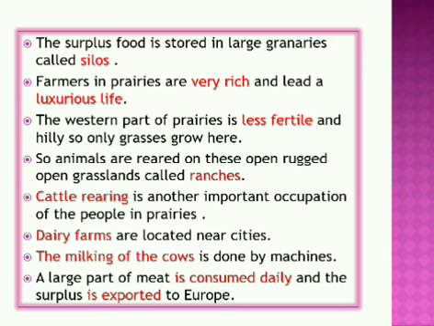A large part of meat is consumed daily and the surplus is exported to Europe. So their second main occupation is cattle rearing. Cattle are reared for milk as well as meat. A large part of this meat is consumed on a daily basis, and the surplus or extra meat is exported to Europe.